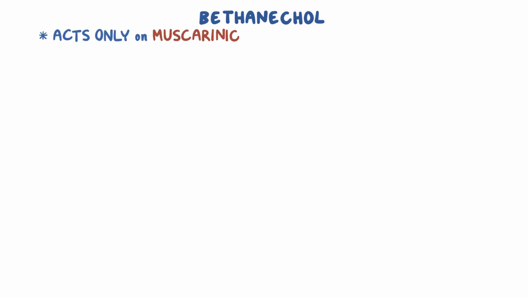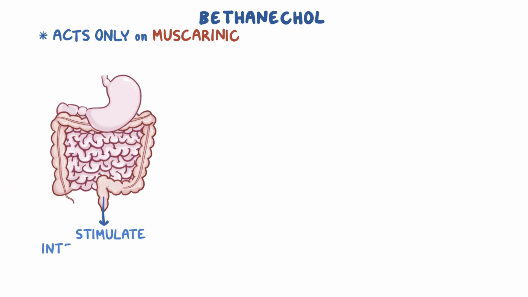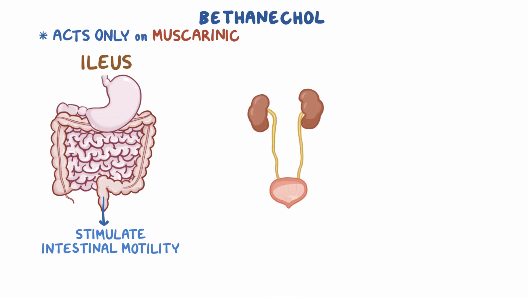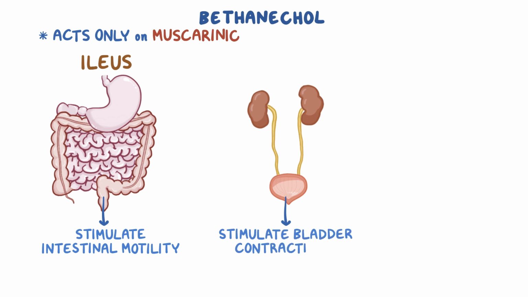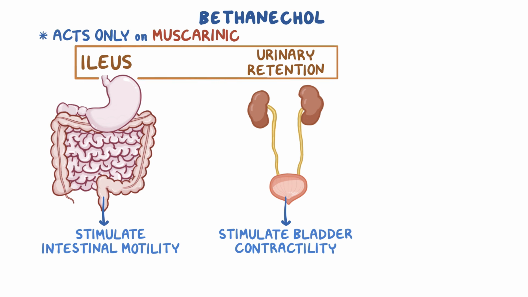First off, bethanechol is a direct cholinomimetic that acts only on muscarinic receptors, with no nicotinic activity. Although seldom used clinically, it can be given to stimulate intestinal motility in people with ileus, which is a failure of intestinal motility. Bethanechol can also be given to stimulate bladder contractility and emptying in people retaining urine in their bladder.